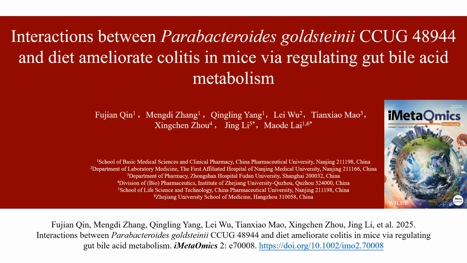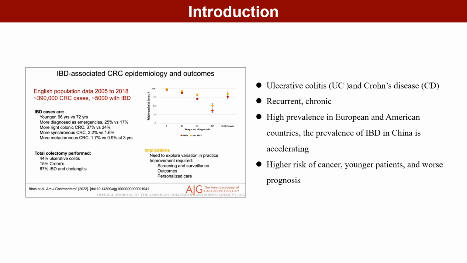The title of our manuscript is Interactions between Parabacteroides goldsteinii and diet ameliorate colitis in mice via regulating gut bile acid metabolism. IBD, primarily including ulcerative colitis and Crohn's disease, is a chronic condition characterized by recurrent episodes. It has a higher incidence in Europe and North America, with its prevalence increasing annually in China.